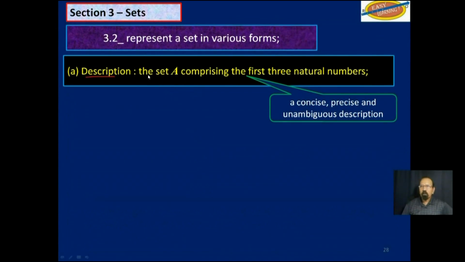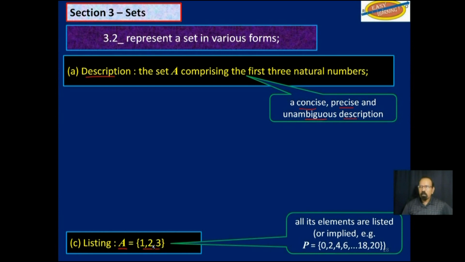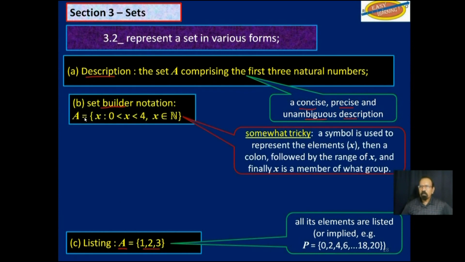So description, it must be concise, precise, and unambiguous. You must not be able to ask, what does that mean? Or does this include such and such? C, listing. A is a set of numbers 1, 2, and 3. Now, that's 2 ways. The third one, as I said, could be a bit confusing. Set builder notation. It is somewhat tricky.